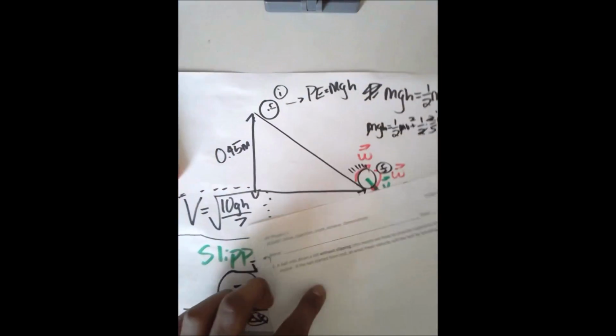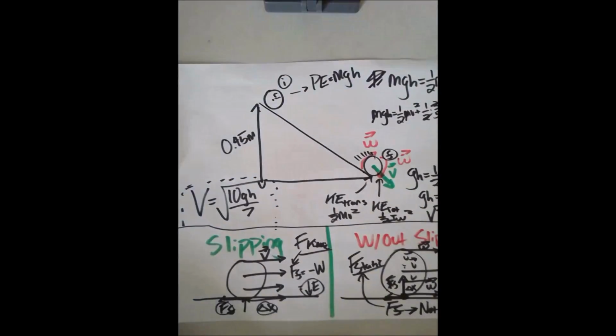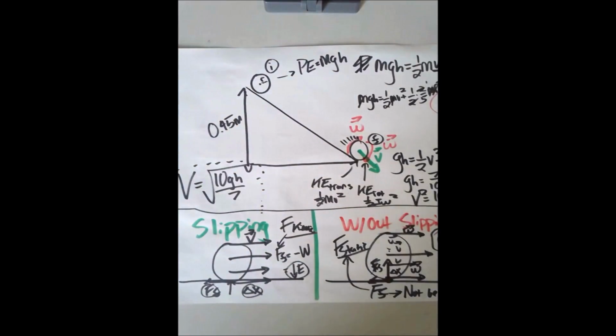And number 4, very spicy, is going to be a problem similar to the one that I went over on this page. That's going to be problem 4. It's just kind of like the opposite, because you're going up the hill, but you guys can do that. Problems 4 and 5 require considering objects that are rolling without slipping. This one's actually also similar to problem 1 that I just gave you. So all of these problems are excellent problems to practice and are all fair game for your quiz on Monday. In fact, I will probably just choose one of these problems and change some numbers and ask you to do that.